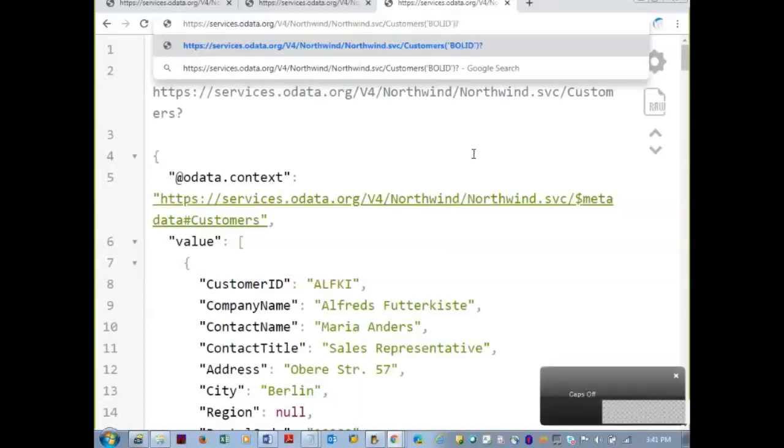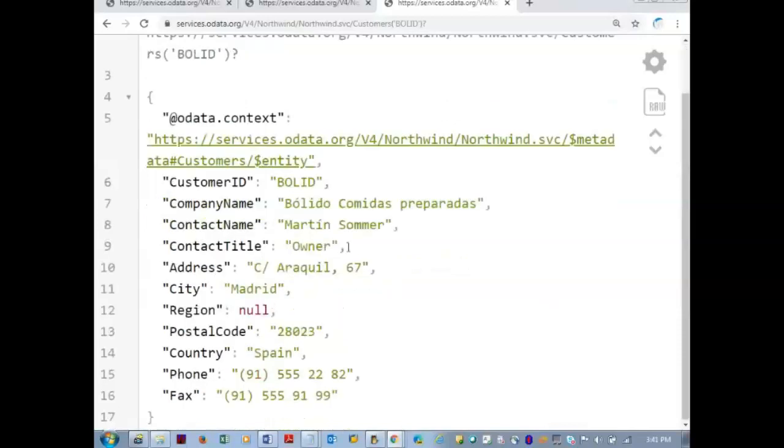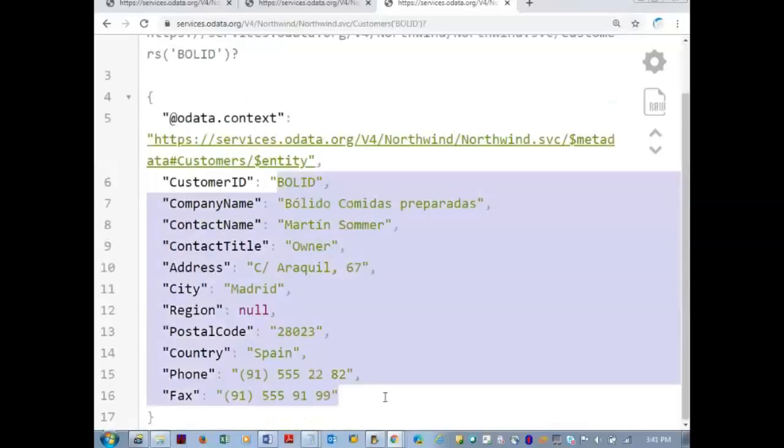Your browser cannot send the double quotes to the server. So when I'm pressing enter, it is sending this URL to the server. The server cannot accept double quotes or spaces, so they are replaced with some other things I'll tell you. Now we are going to get only one single record, the Bolid record.